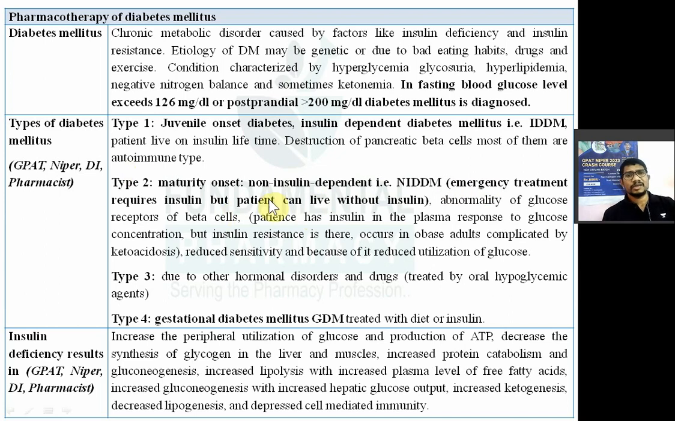Okay, type 2 diabetes mellitus means maturity onset, non-insulin dependent diabetes mellitus, and emergency treatment requires insulin. Type 2 diabetes mellitus, except in emergency. अगर इमरजेंसी है तो भी जाके इंसुलिन यूज करना है. So in type 1 you need insulin, there is no other option.